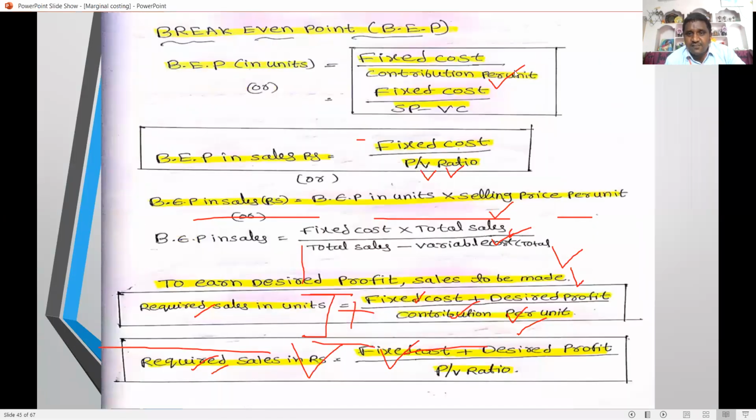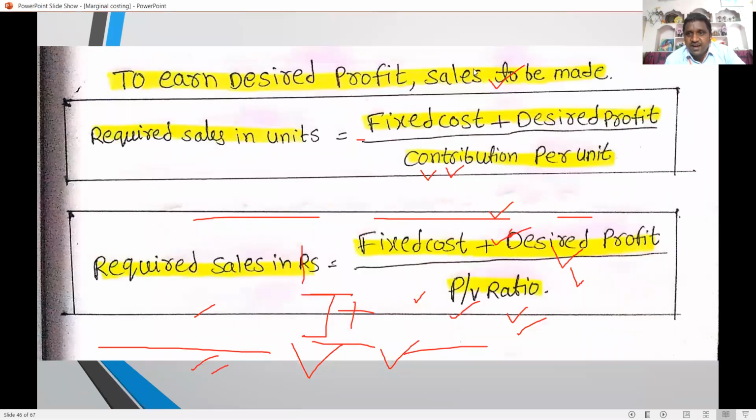Whenever there is a desired profit, how much sales are required? The BEP formulas are applied, and we just add the desired profit to the numerator. Required sales in units: fixed cost plus desired profit divided by contribution per unit. If you want to find sales in rupees: fixed cost plus desired profit divided by PV ratio.